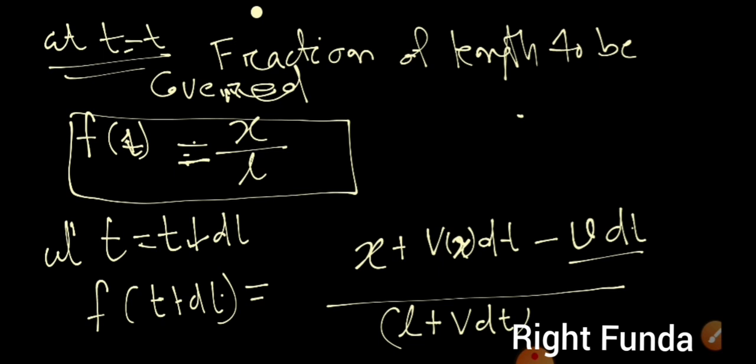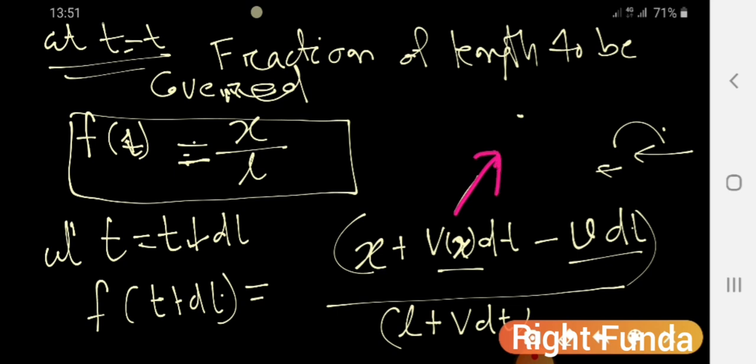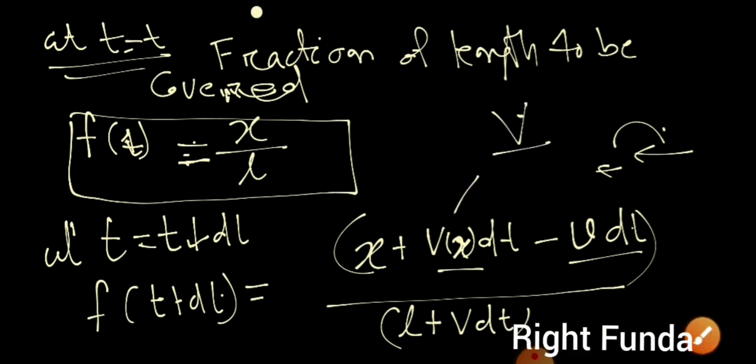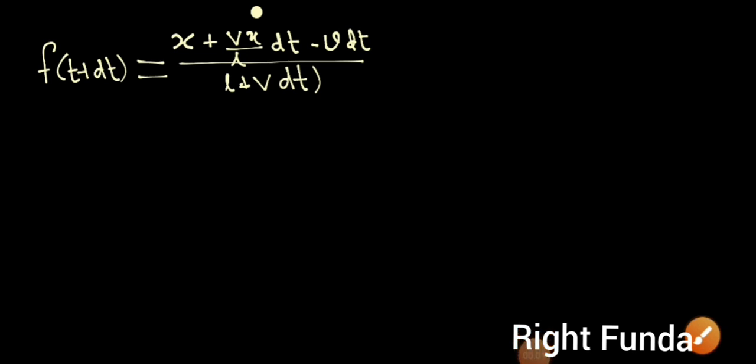So the ant has traveled rightward, and the rubber band point where the ant is sitting has gone leftward. X was there earlier, x plus this, but the ant has shifted like this. This equation I will write. Going to the right side, we know the v value, I can substitute it: last time we calculated v by L into x. I'll substitute here and go to the next page. So this is the equation we have got for f of t plus dt, the fraction of length to be covered at t plus dt time.